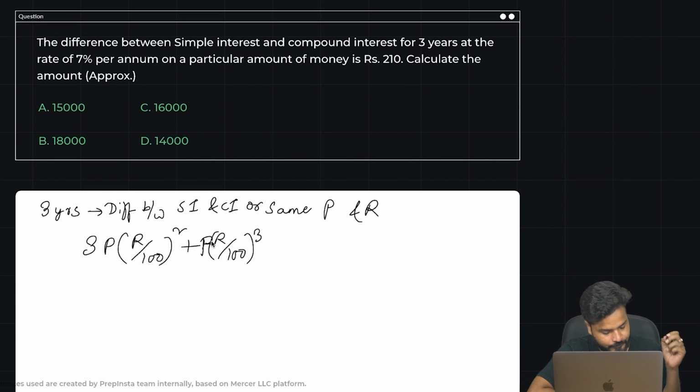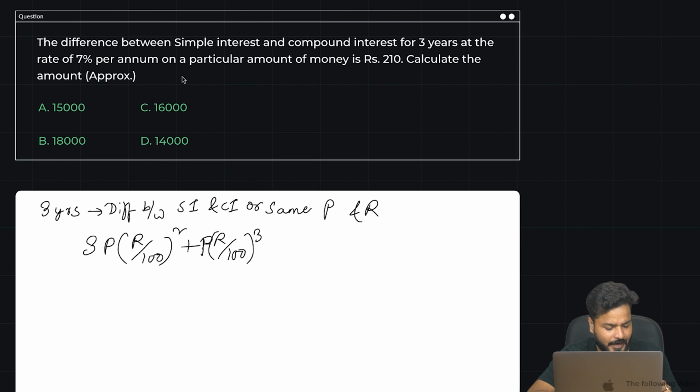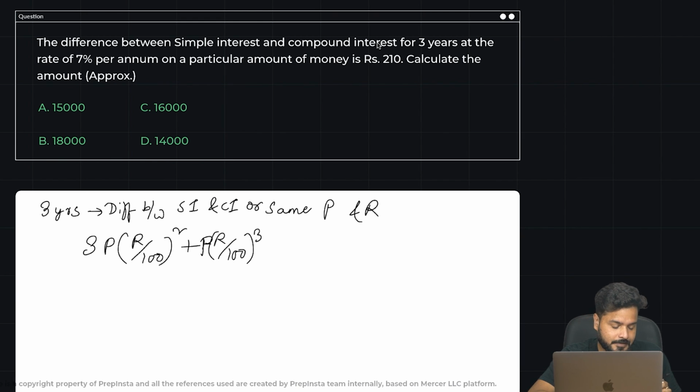So here's a formula, guys. Now, what most of you would have done here is you would have found the simple interest for 3 years at, let's say, some amount that you would have assumed at 7% per annum. Then you would have used the formula for compound interest to find the 3 years compound interest in total. That would have given the amount. You would have found the principal amount from here. You would have found the difference between SI and CI. I don't know how many iterations, I think three different formulas and at least 7-8 minutes.